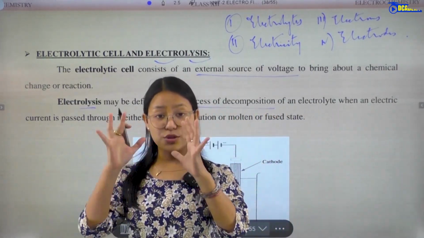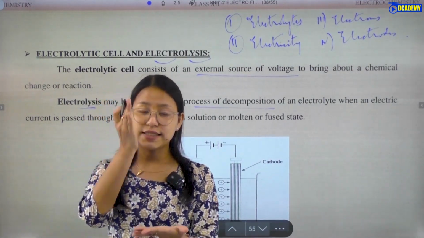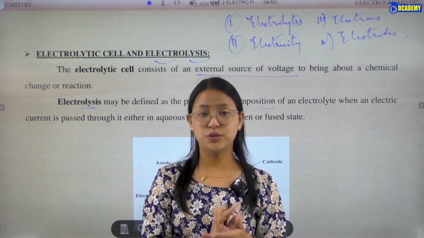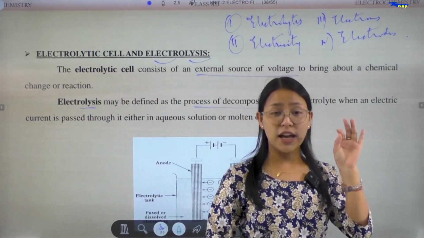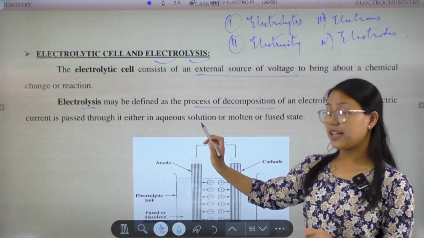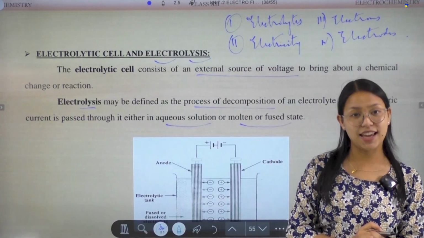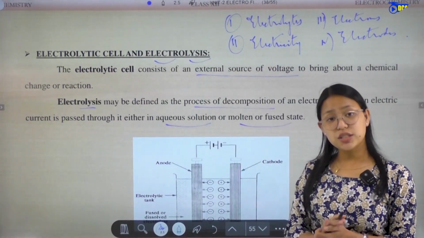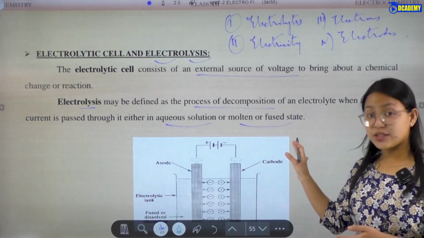Then the definition of electrolysis: electrolysis may be defined as the process of decomposition. Decomposition is when a bigger molecule breaks down into simpler, smaller molecules or ions of an electrolyte when an electric current is passed through it, either in the aqueous solution or in a molten or fused state.